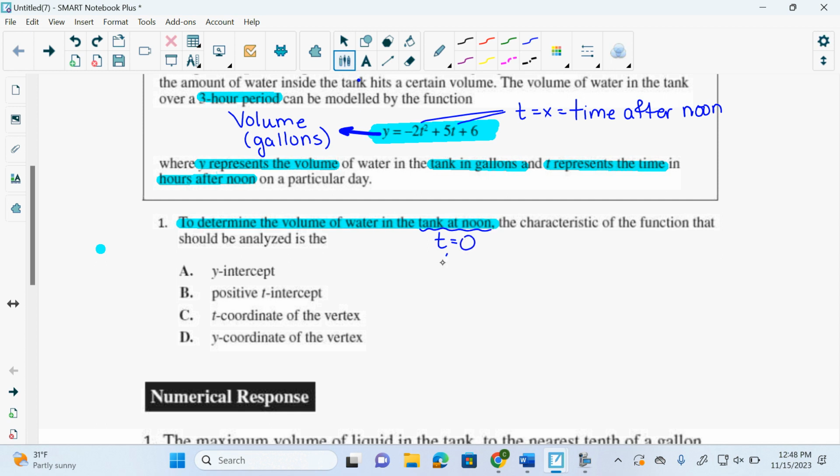When T equals 0, that's the same as saying X equals 0. When X equals 0, what are they asking us to find? Every time X equals 0, we're looking for the y-intercept. And when Y equals 0, we're looking for the x-intercept. So when we are looking for T equals 0 or X equals 0, they're indirectly asking us to find the y-intercept, correct? Which is 8.